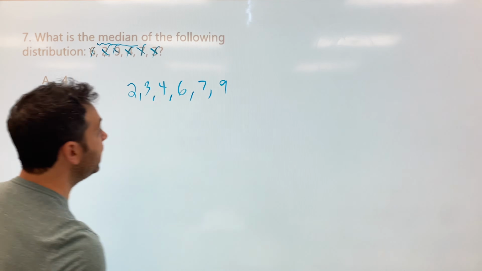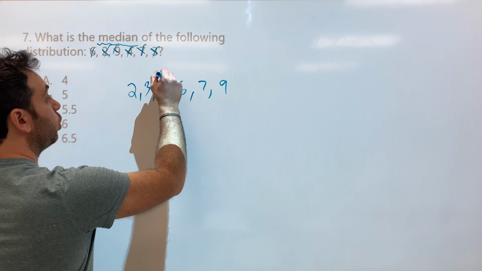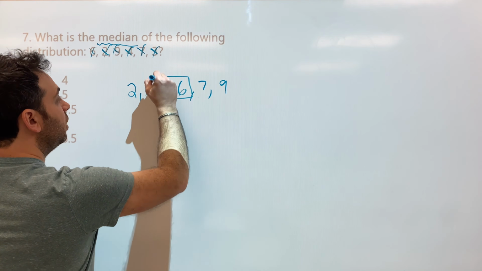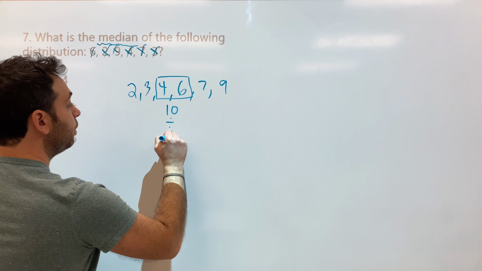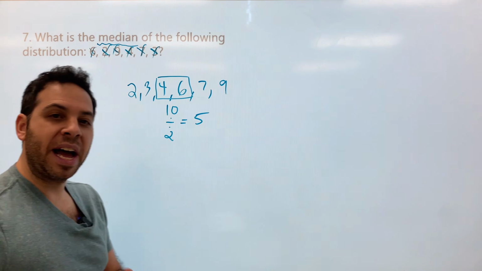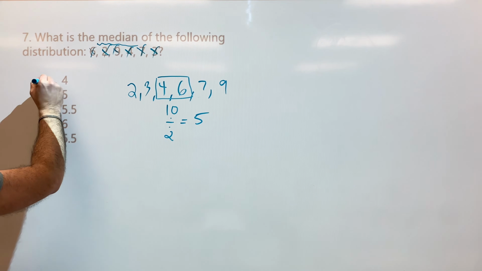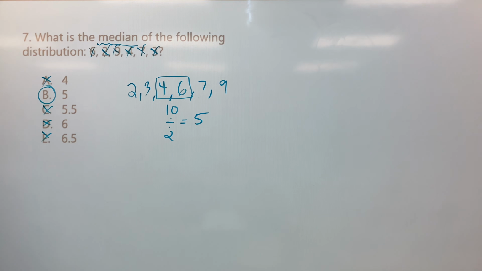Now, how do we find the median? Well, there really isn't a middle because there's 2 numbers. So what do we do? We add them up together. 4 plus 6 is 10. We divide that by 2 because we have 2 numbers, which equals 5. And that is our median. So no A, C, D. Our answer is B, 5.